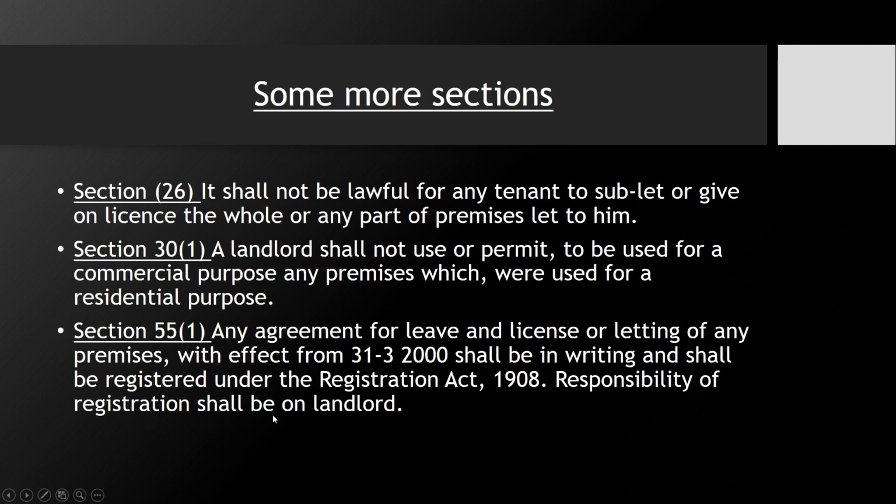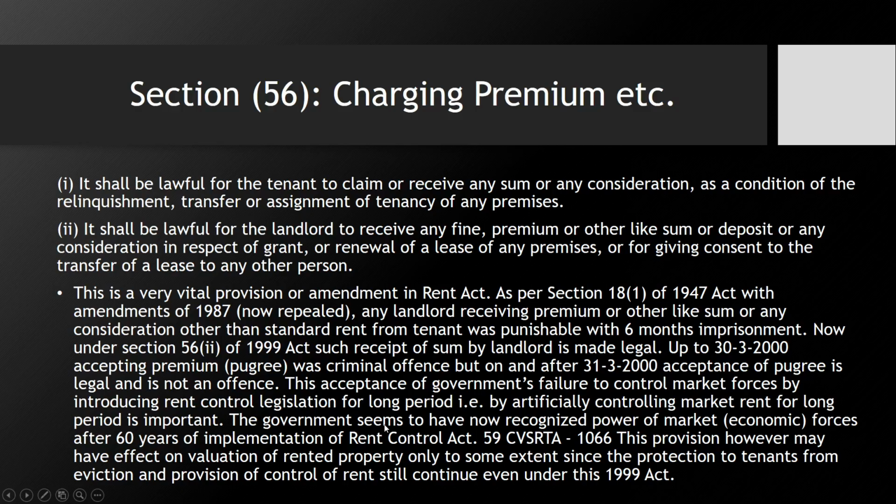Responsibility of the registration shall be on the landlord. This section puts responsibility on the shoulder of the landlord only. So do not think that it will affect the tenant. It will affect the landlord only. Okay, the penalty will be levied on the landlord only.